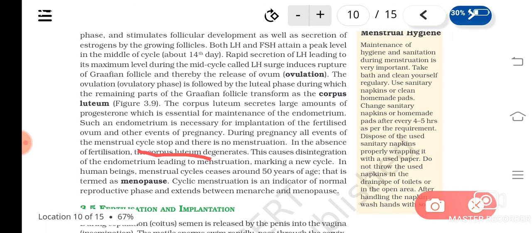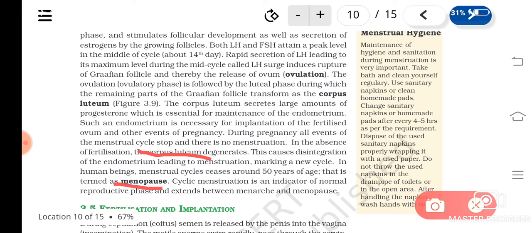So in this way only the menstrual cycle happens in human beings. Understood? And the menstrual cycle stops at the age of around 50, and that is known as menopause. So what is menopause? The stoppage of the menstrual cycle. Understood? It is not always 50, that also depends upon the physique of the person. It may differ. In some persons menopause happens early, and in some afterwards. So on average you can take it as 50.